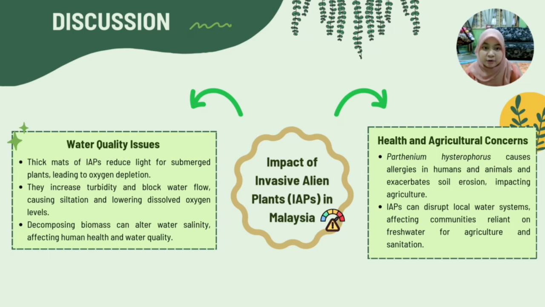So Parthenium hysterophorus can cause the allergies for the human, animals, and also exacerbate soil erosion, which can impact the agriculture. So invasive alien plants can disrupt the local water system, which can affect the community's reliance on fresh water for agriculture and sanitation.